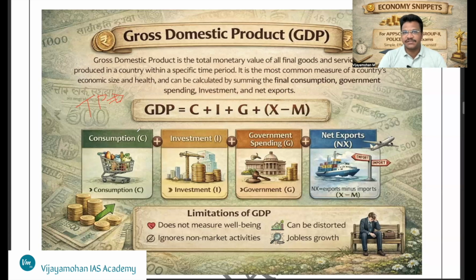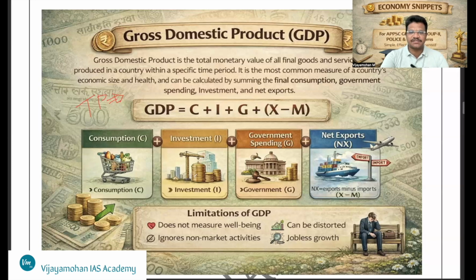For example, pensions, scholarships, welfare payments, social security pensions, and unemployment benefits are all transfer payments. So these components are not included in GDP. This is another important point that you have to remember.